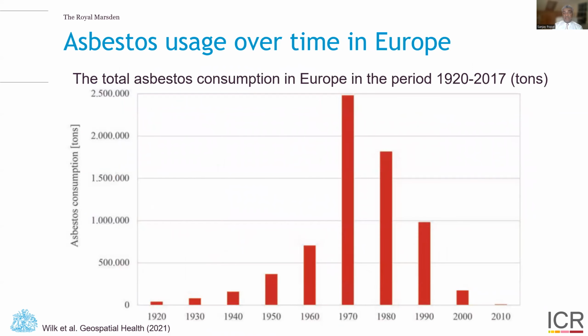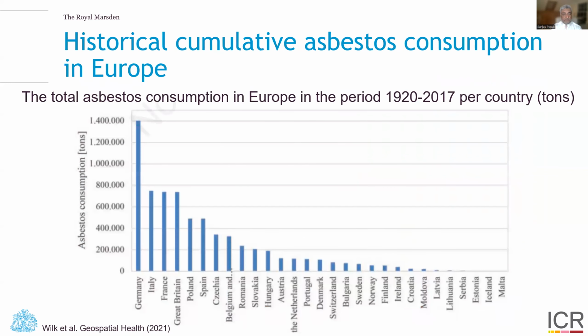Therefore, we can see that the total asbestos consumption in recent years spiked in about 1970 and then has gradually reduced over these years as we've become more aware of the risks of this mineral.